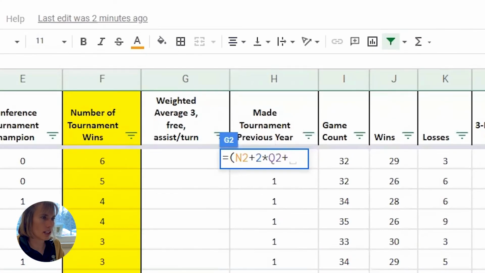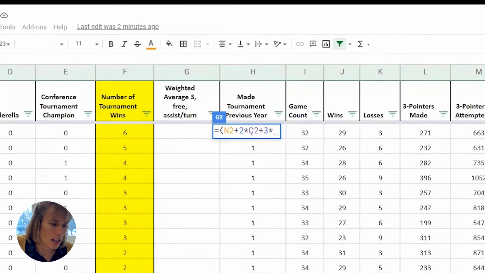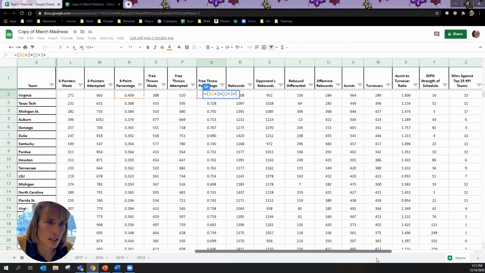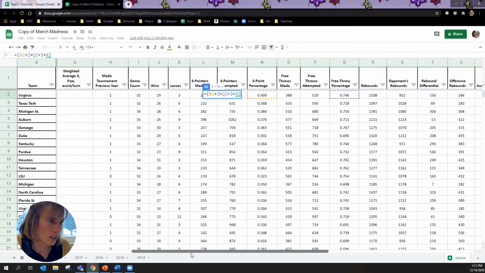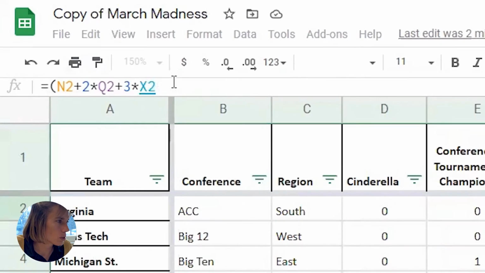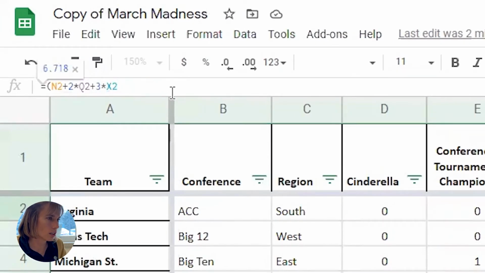And then the last thing that we had wanted was assist to turnover ratio, and we wanted to multiply that by 3. So I'm going to type a 3 in, and I multiply, which again is my asterisk, and then we'll find assist to turnover ratio. Okay, and scrolling back to my formula, if I edit up in here, then I'm going to end that with my parentheses.